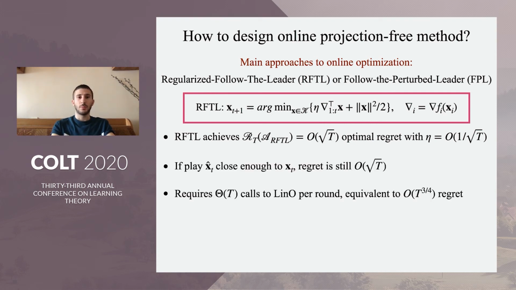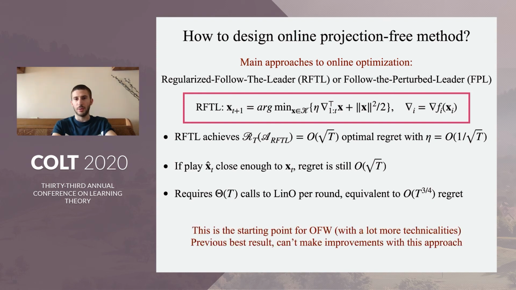One would think that to design a projection-free method, we could try to imitate this, and because this is a strongly convex optimization problem, just use linear optimization calls and get something close enough to xt, this xt hat. However, it requires us to use T calls to the linear optimization oracle to get root T regret, and this is equivalent to the T to the 3/4 regret.